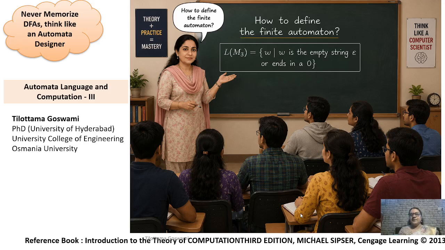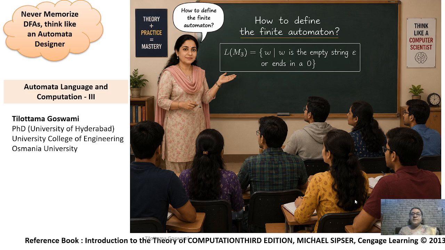In the previous lecture, we learned the formal definition of a finite automaton and understood that an automaton recognizes a language. Today, we are going to answer a very practical question. Suppose I give you a language. Can you design a finite automaton that accepts exactly that language? How do you decide whether the automaton should have two states, four states, or even six states? This lecture will teach you a systematic method for designing deterministic finite automata instead of memorizing the state diagrams.